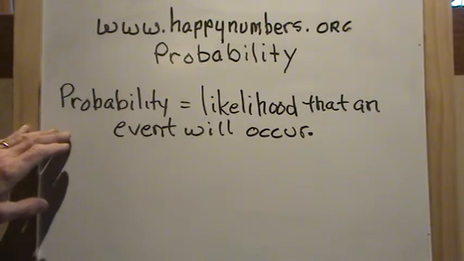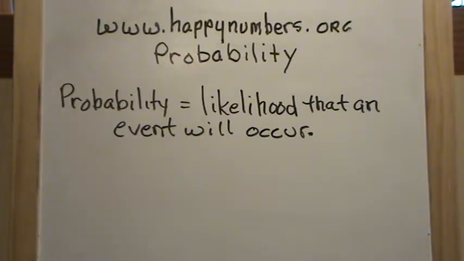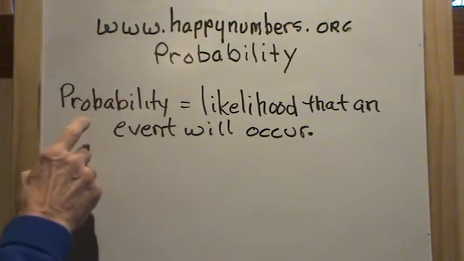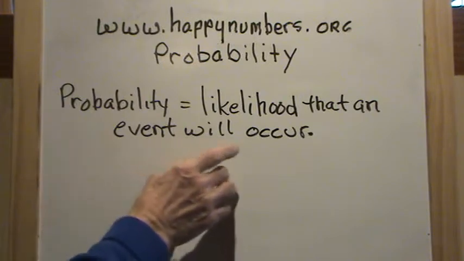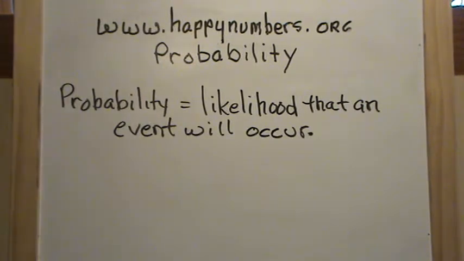Don't confuse the concept of mathematical probability with the word probably, like we use in everyday language, like, well, my friend and I probably will go to the movies tonight. So that means most likely we'll go to the movies. But in terms of probability theory, probability is the mathematical likelihood that an event will occur.